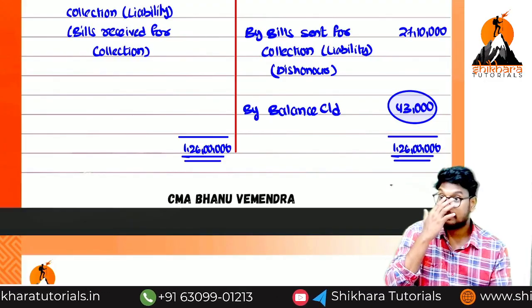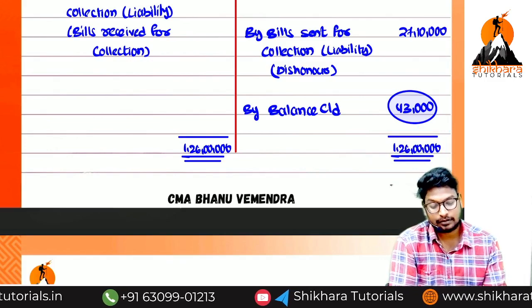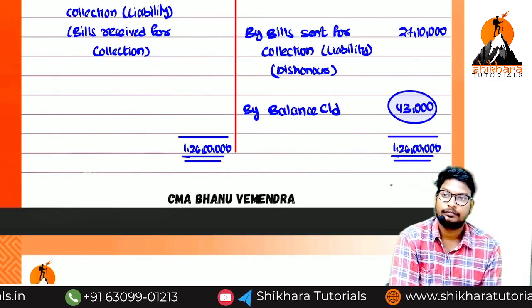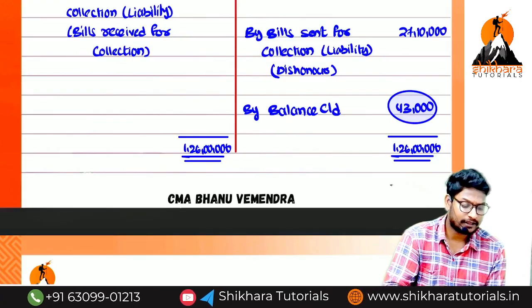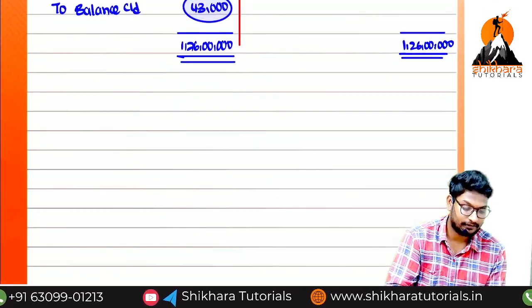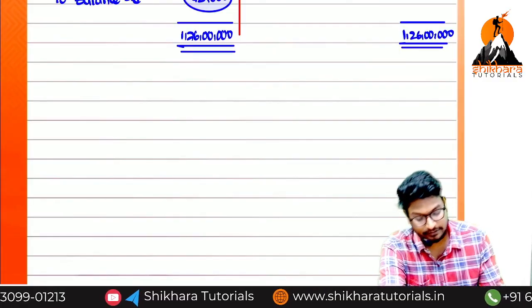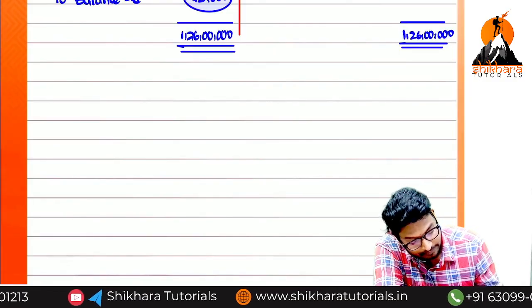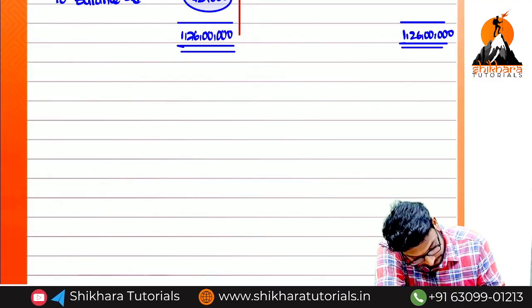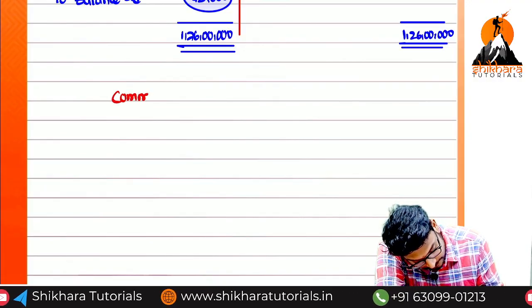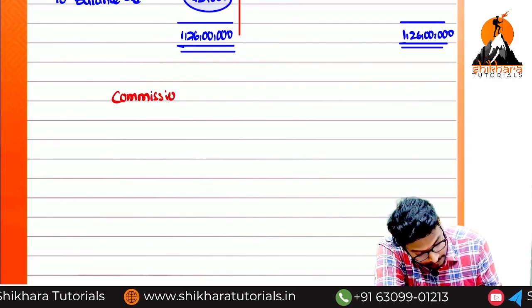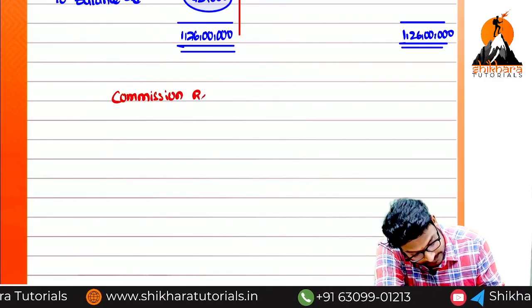Okay, na guys, is there any doubt? So this is how we completed bills sent for collection. Okay, for commission, what entries will we write? If you receive the commission, what entries can we record? Commission received entries.